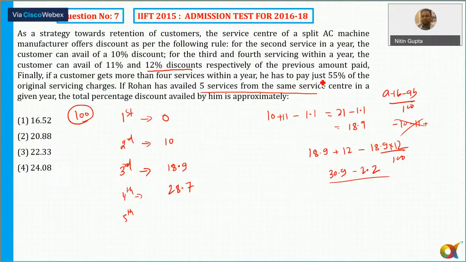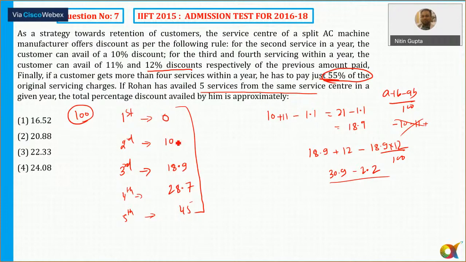So he has 55% of the original servicing charge, which you have got, that you can add it here. So if Rohan has availed 5 services from the same service center in a given year, the total percentage discount availed by him is approximately. So I need to find out what is the overall discount here.